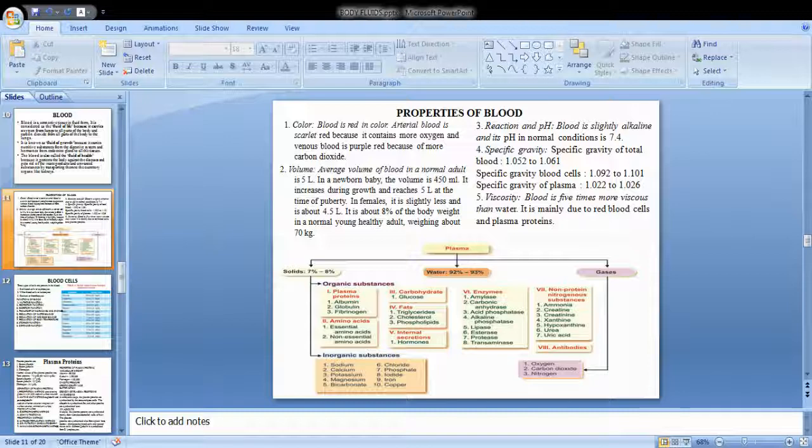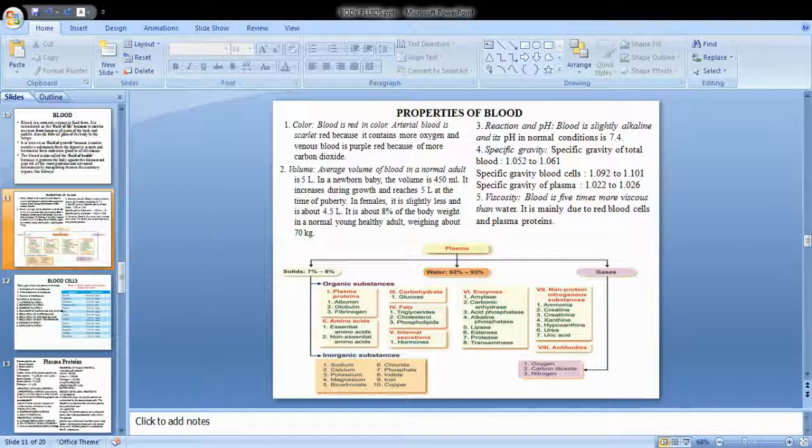All these can be estimated by taking the plasma. All these are clinically important for diagnosis of some diseases. Apart from this, you have inorganic substances like sodium, calcium, potassium, magnesium, bicarbonate, chloride, phosphate, iodide, iron, and copper. These are all very important for the maintenance of homeostasis of the body.